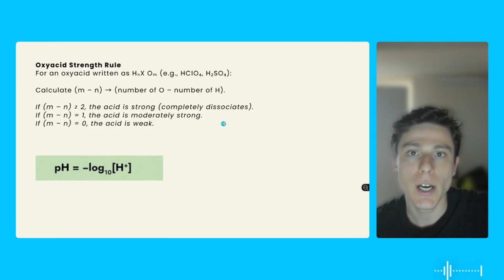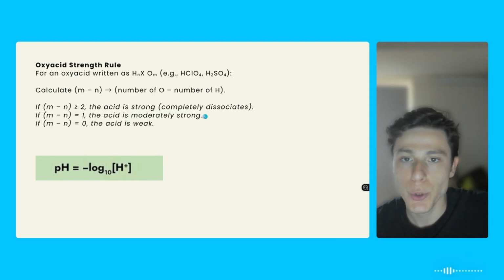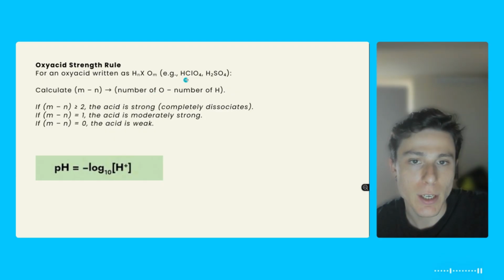Other than that, still talking about acids and bases, it's important for you to know how to identify the strength of the acids. There's 2 types of acids, and I'm just going to focus right now on the oxyacids, the ones that have oxygen in the formula. There's a little rule here that you can apply. Whenever you have an oxyacid like this, for example, you grab the number of oxygens of this oxyacid and you take the number of hydrogens from it, and that will determine the strength of this acid.